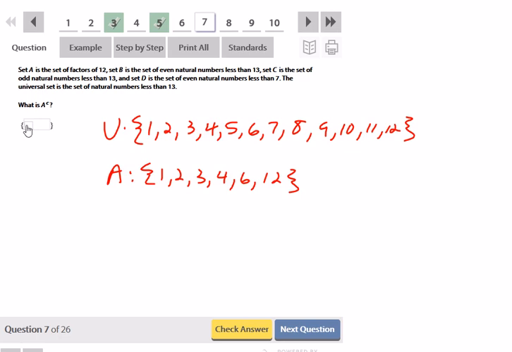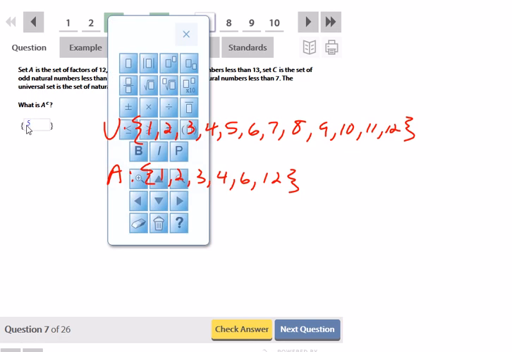So A complement is all the numbers that are in the universal set but are not in A. So we would start that with 5, then 7, then 8, then 9, then 10, then 11, and that's it.